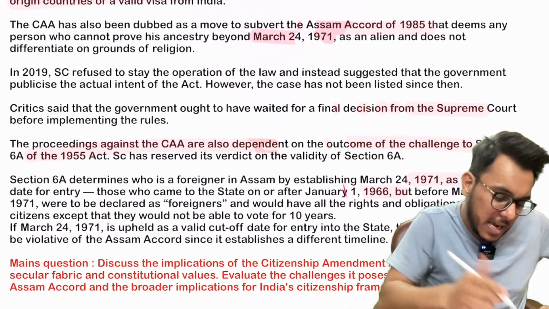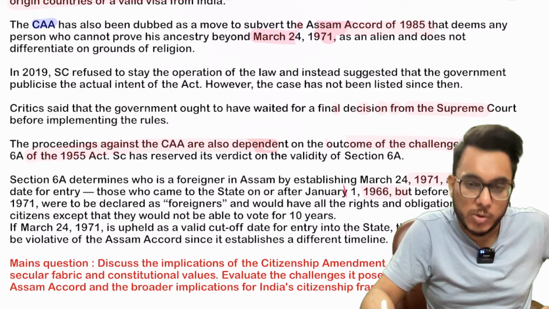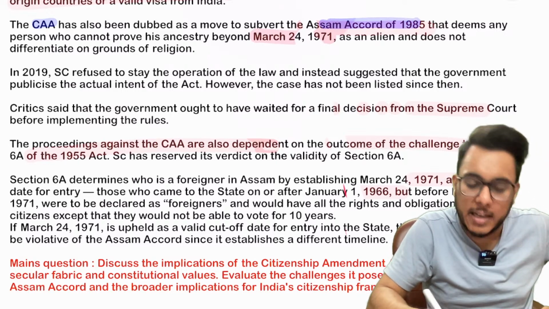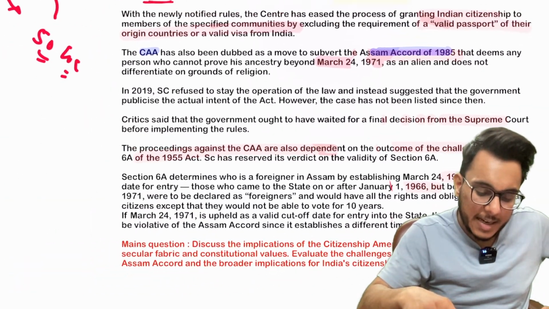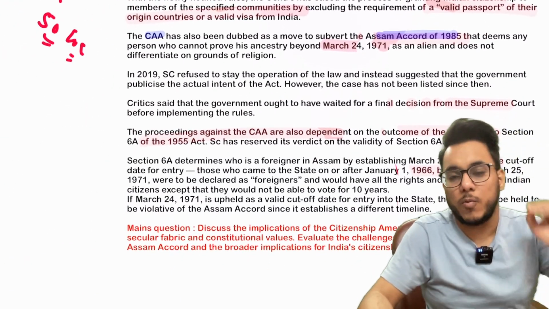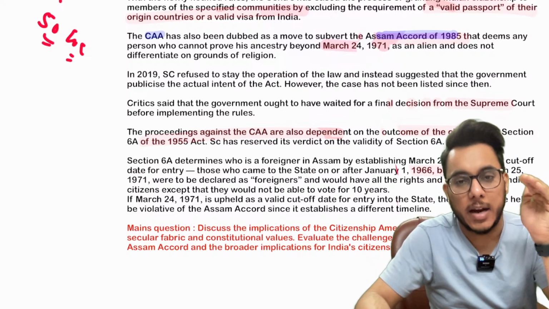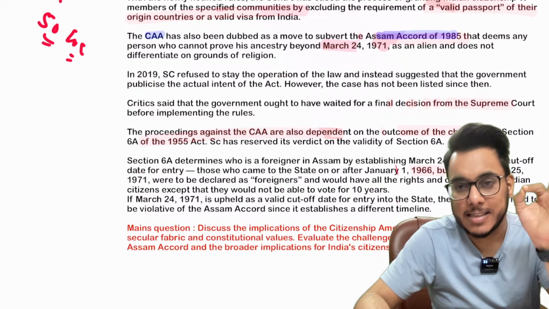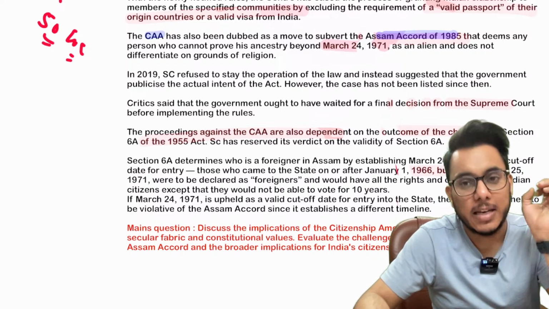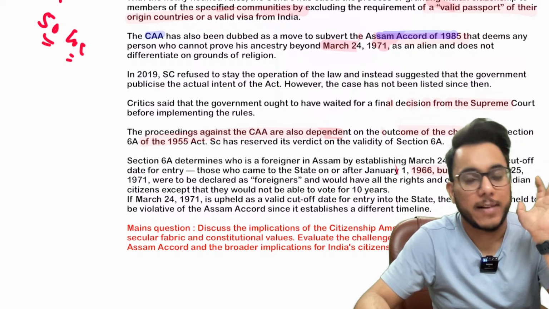So basically, it is being said that this CAA, the Citizenship Amendment Act, is an attempt to subvert the Assam Accord of 1985. Now, what is the Assam Accord of 1985? So basically guys, this Assam Accord was signed after the protest from the AASU, All Assam Students Union. The 1960s and 70s were a period when a lot of illegal migrants were coming to Assam, and this Assam Accord of 1985 was signed.